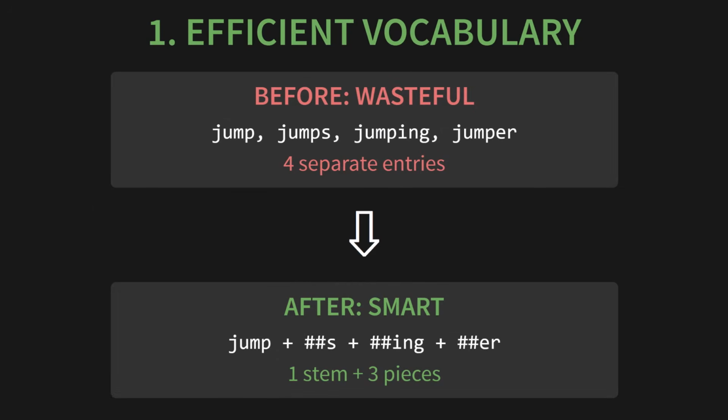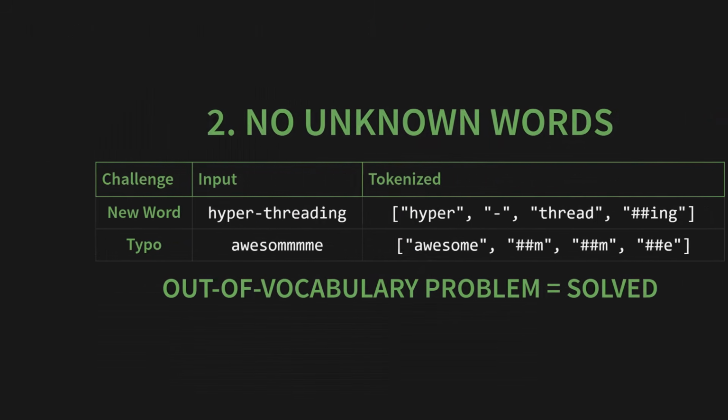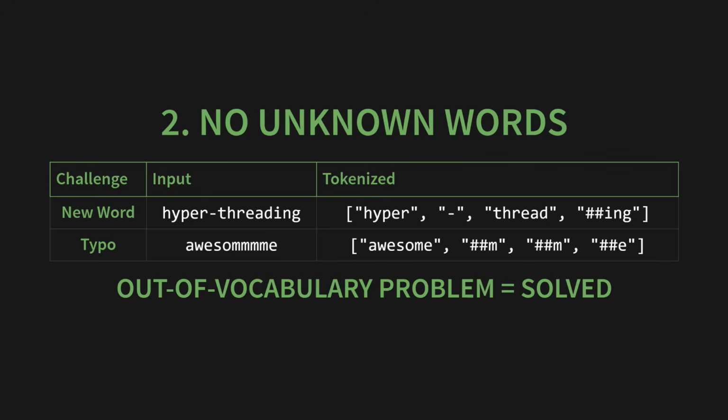It tells us that this piece is attached to the previous one. This single elegant solution solves all of our earlier problems. First, it creates an efficient vocabulary. Before, this was really wasteful. You had separate entries for jump, jumps, jumping, and jumper. That's 4 different vocabulary slots. But now, it's so much smarter. You just need the main stem, jump, plus the little pieces like s, ing, and er. Second, and this is the big one, it means there are no unknown words.